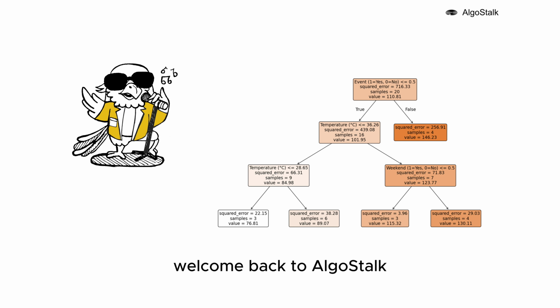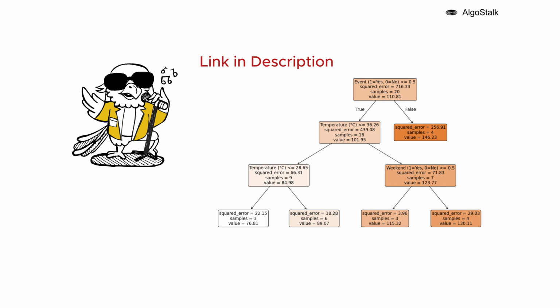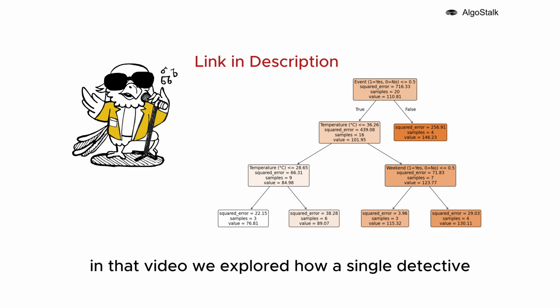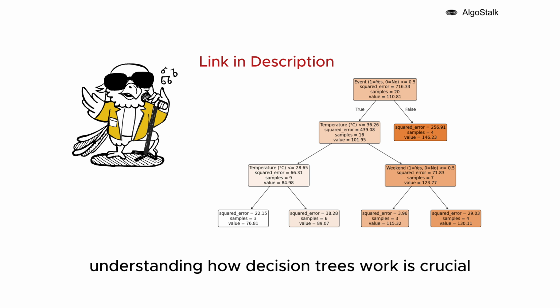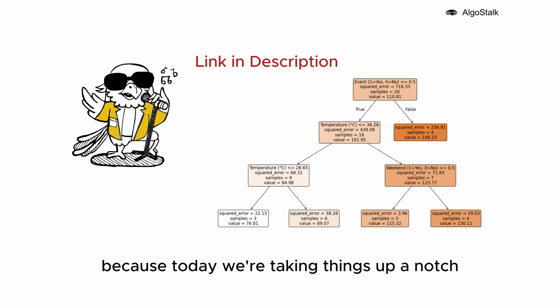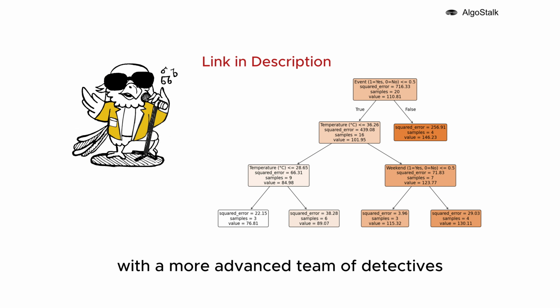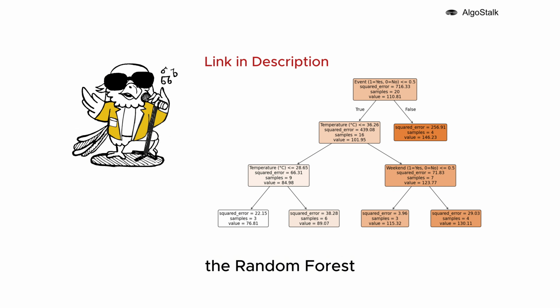Welcome back to AlgoStock. If you haven't seen our previous video on decision trees, I highly recommend giving it a watch. In that video, we explored how a single detective, a decision tree, uses clues to make predictions. Understanding how decision trees work is crucial because today, we're taking things up a notch with a more advanced team of detectives, the Random Forest.